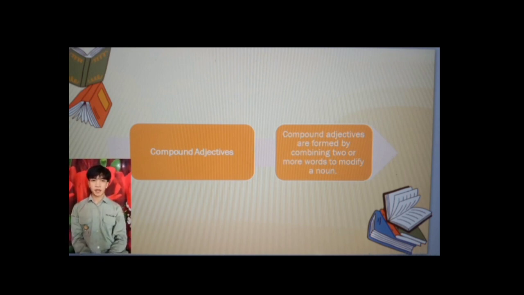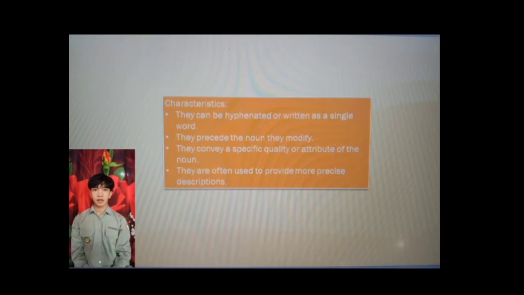Compound adjectives are formed by combining two or more words to modify a noun. The characteristics of compound adjectives are: they can be hyphenated or written as a single word, and they precede the noun they modify. Next, they convey a specific quality or attribute of the noun. And the last is they are often used to provide more precise descriptions.